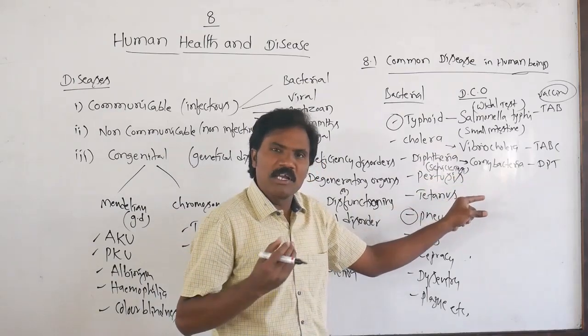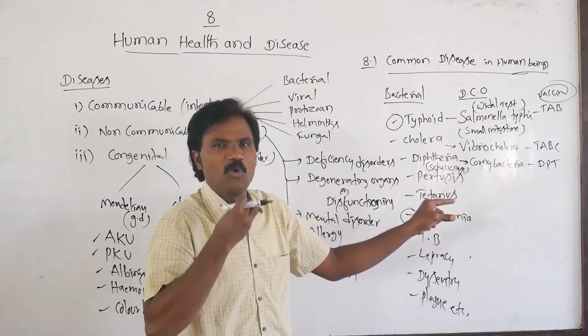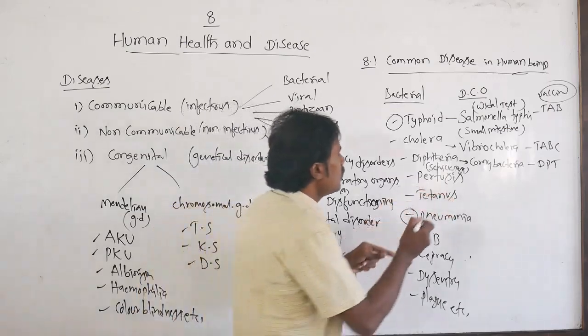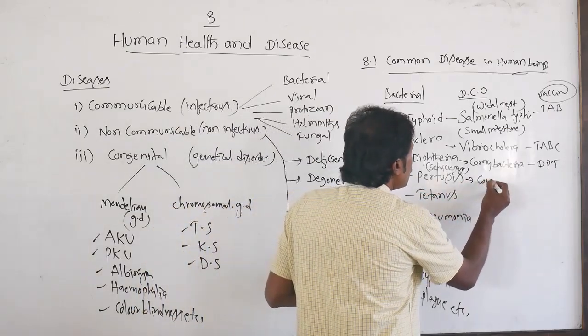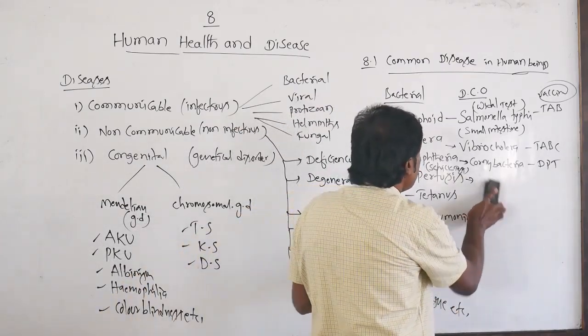Then pertussis, which is also a type of cough. What type of cough? Whooping cough. At the time of coughing, a whoop sound comes out. What is the disease causing organism?